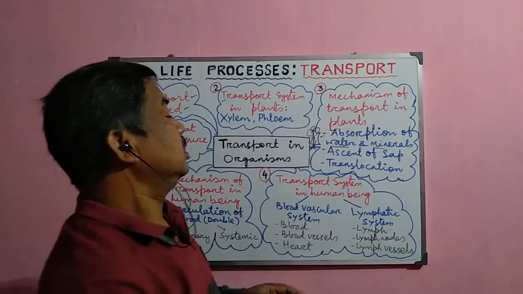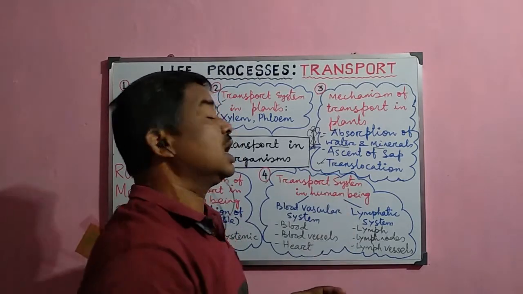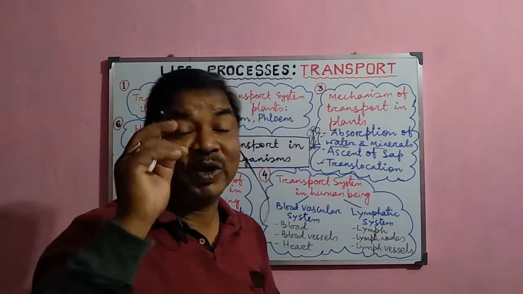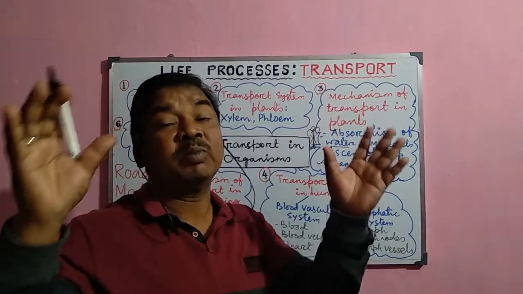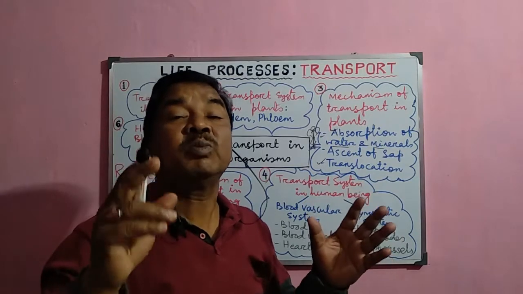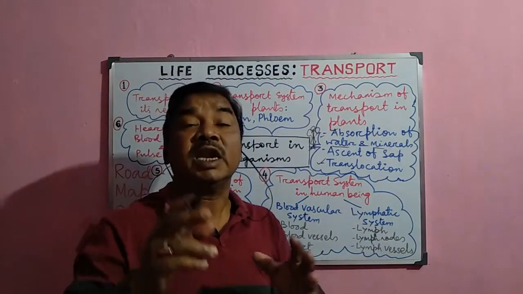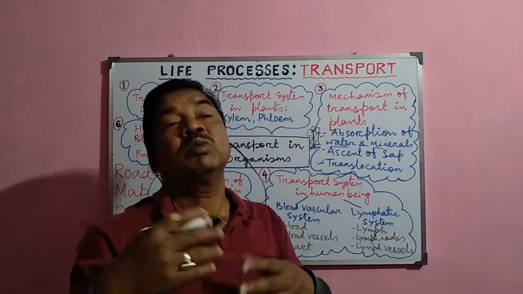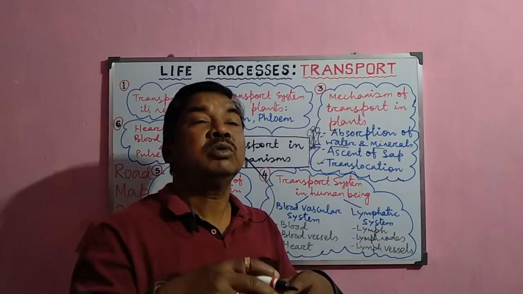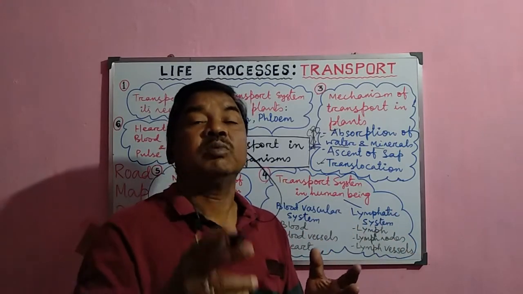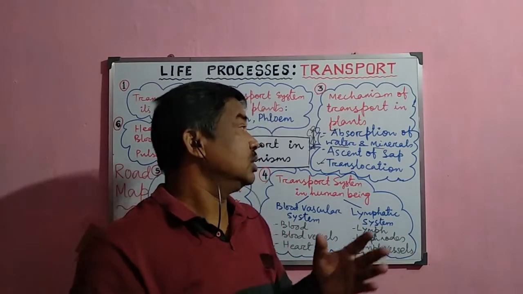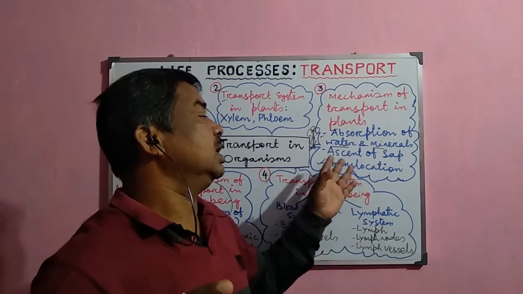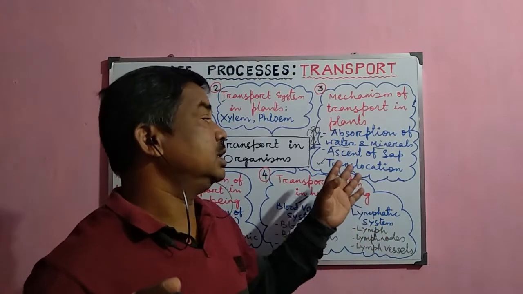Now, another movement that is called the translocation, the movement of the prepared food material from the phloem to the different parts of the plant, because the food materials are no doubt prepared there in the leaves, but they are required in each and every part of the plant. It may be your fruit, it may be your flower, it may be your root or stem, whatever may be. Everywhere the food is required, so that is why it must be transported to each and every part, and the phloem normally helps in this process, and we shall study in detail about it.